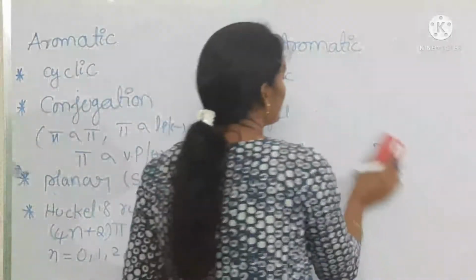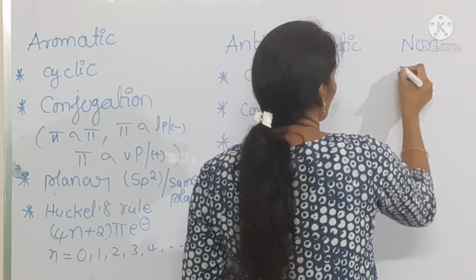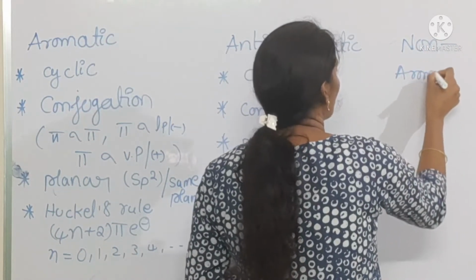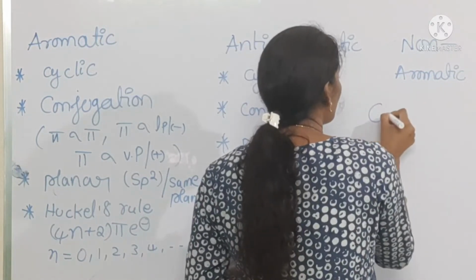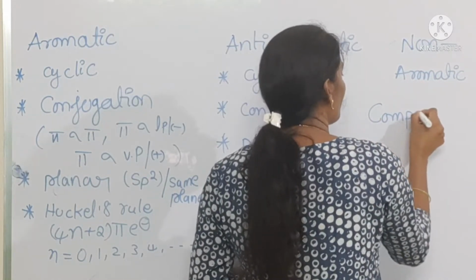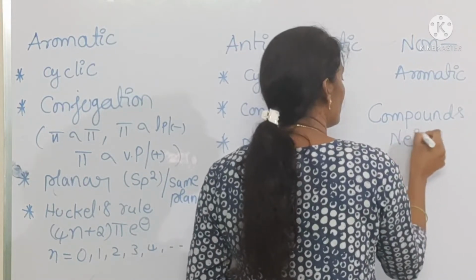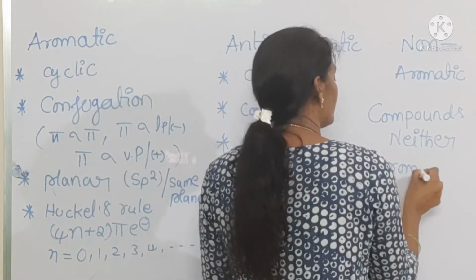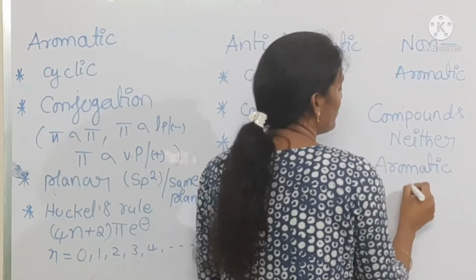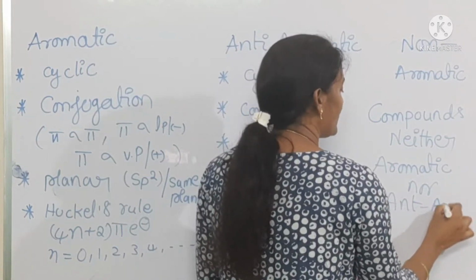Coming to the next one, non-aromatic. What are the non-aromatic compounds? Compounds that are neither aromatic nor anti-aromatic.